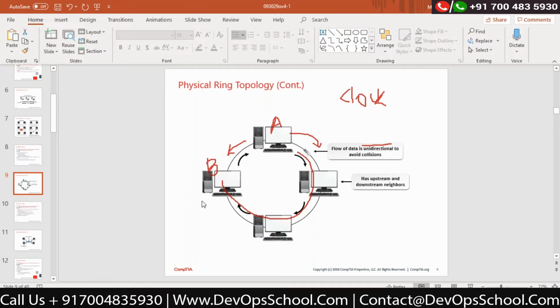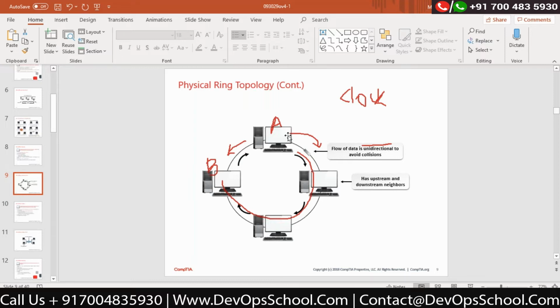Now people ask me how it is connected in a circular fashion. To be honest, it is connected with two network cards. Okay, for my computer A, there are two network cards. Computer B also, computer C also require two network cards. So from one network card to another, there would be one cable connected. From the other network card to the next computer, that particular cable is connected. So two network cards would be required for each and every single machine if I would like to connect it in a ring topology.